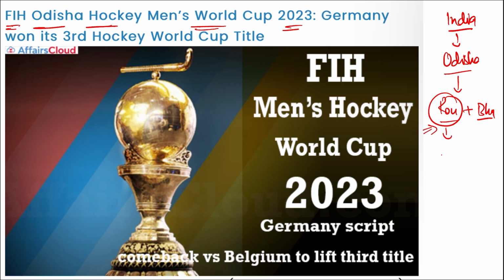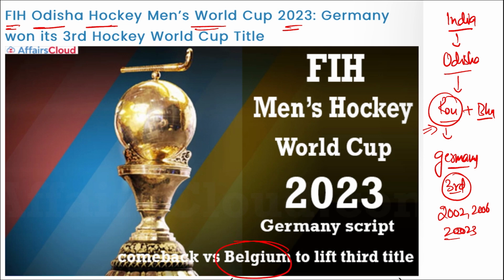Who won this Hockey World Cup? It was won by Germany, and this is the third time that Germany has won this Hockey World Cup. Apart from this, it was in 2002, then in 2006, and now in 2023 that Germany has won this Men's Hockey World Cup, and they defeated Belgium in the final round to win this title.